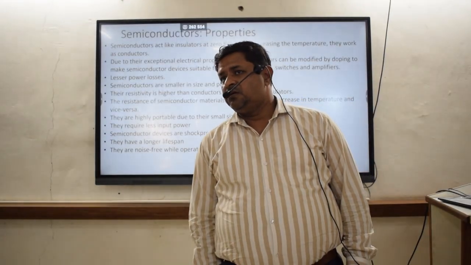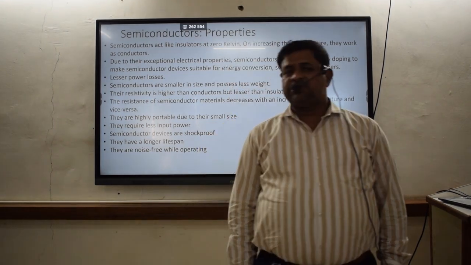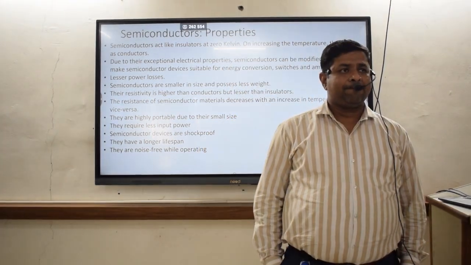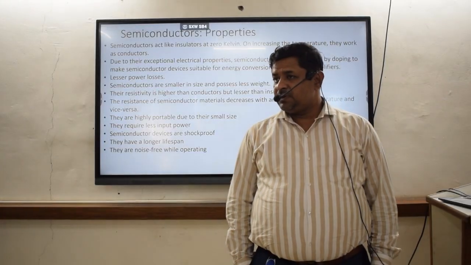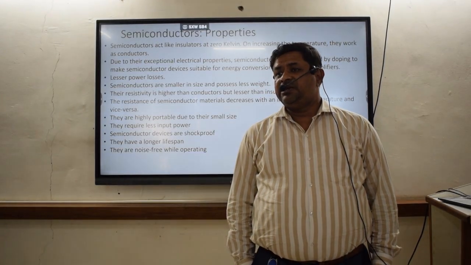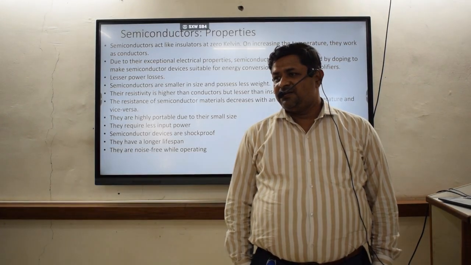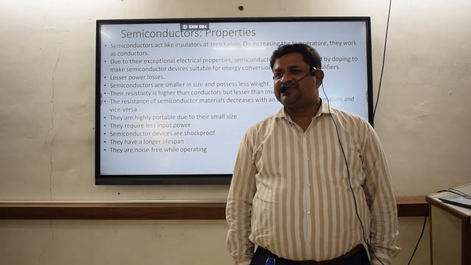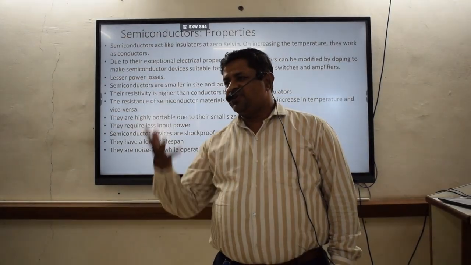273. 0 Kelvin means how much degree Celsius? Minus or plus? Minus 273. How can it be plus, brother? You would burn here, you would boil.